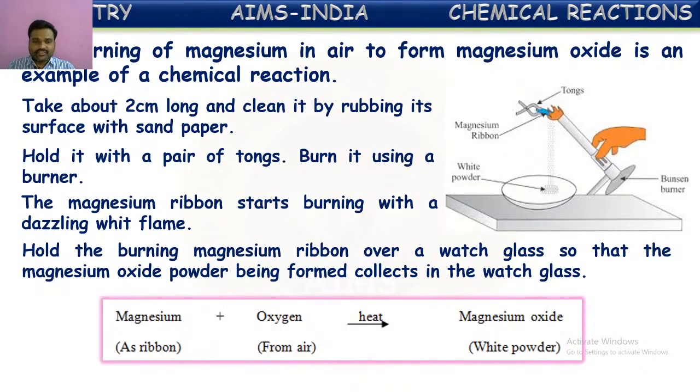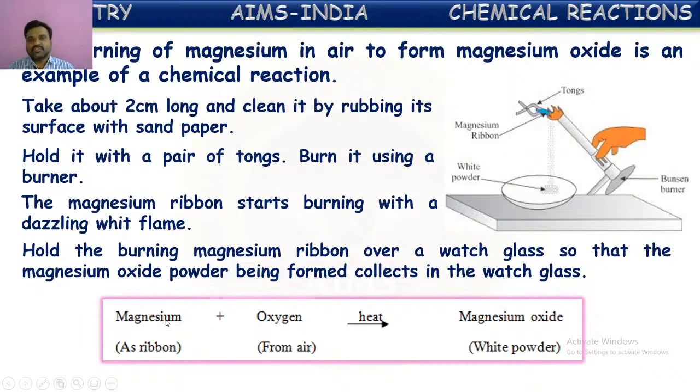Here we can see the equation for the reaction of magnesium with oxygen, or burning of magnesium in oxygen. When magnesium burns in oxygen, it forms magnesium oxide. As we know, metal oxides are bases. About this nature we are going to see later. Now, here we have to observe what happened.